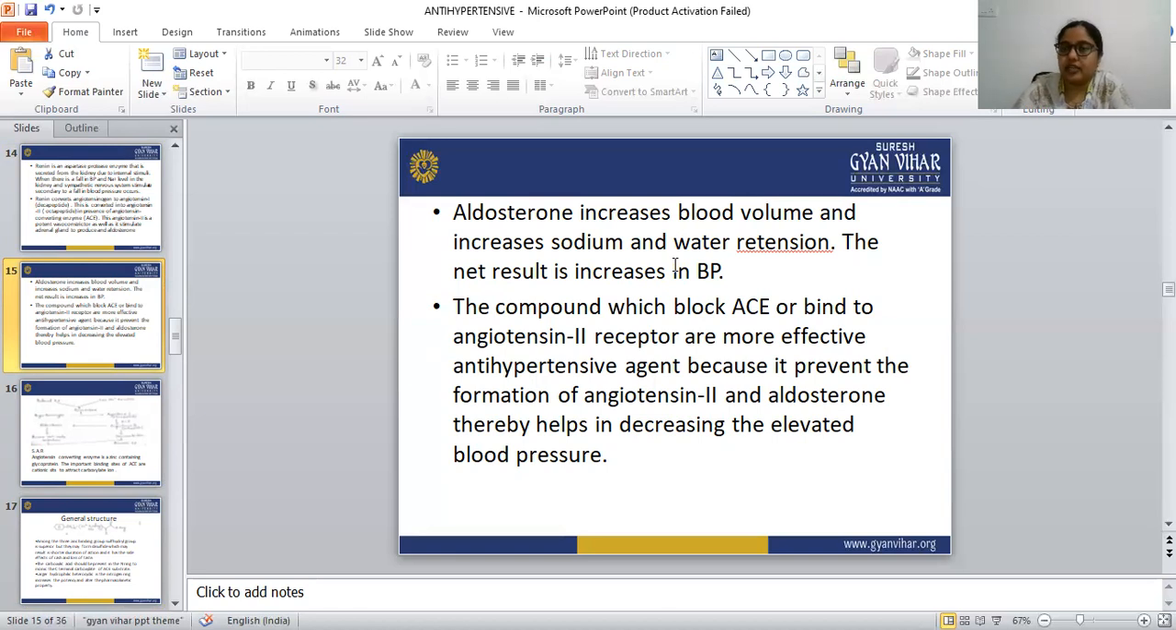The drug that binds to the angiotensin 2 receptor is the most effective antihypertensive agent, because it prevents the formation of angiotensin 2 and aldosterone. When the drug binds to the angiotensin 2 receptor, it prevents the formation of angiotensin 2 and aldosterone, and thereby decreases the elevated blood pressure. So this is the ACE inhibitors' mechanism of action.